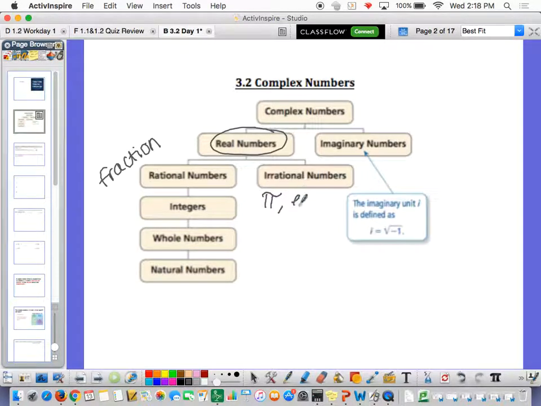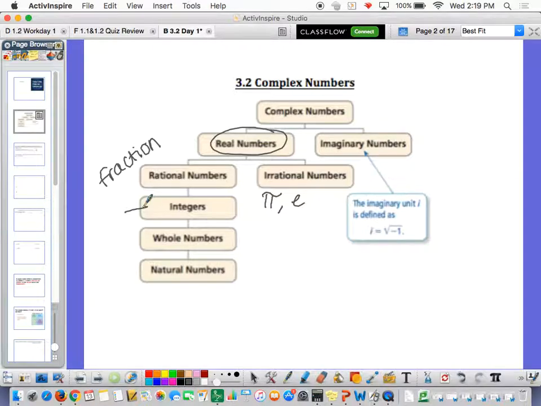Or you could have Euler's number, which you don't know what Euler's number is yet. But just basically things that can't be defined in terms of a fraction. That's an irrational number, okay? But all the others are rational numbers. They can be defined as fractions. And then from there, you have things like integers. Okay, integers are anything from like -4 to +300. Just basically things that aren't fractions. And then you have whole numbers and then natural numbers.